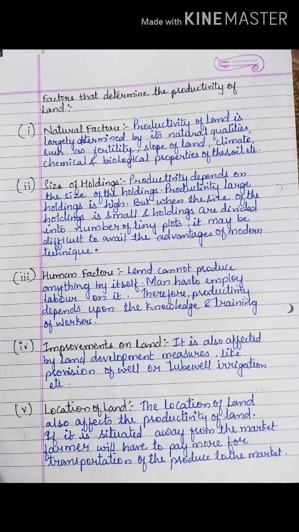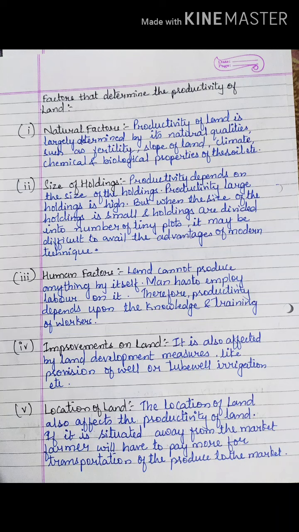Okay. Now improvements on land. Now what does that mean? That means whatever measures you are taking to improve your land. Suppose you know that proper water is not available, you take care by planting tube wells for irrigation. Fine. Or you put proper pesticides, or you put proper manure so that fertility is improved. So if you are taking proper care, giving your land proper improvement, that also affects the productivity of land.